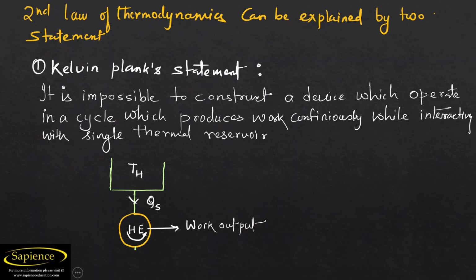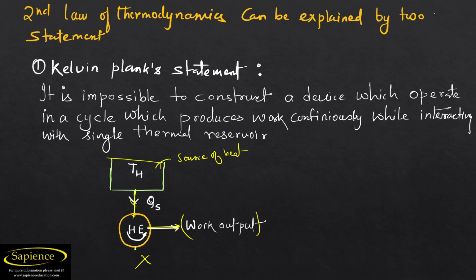Now we will come to the statements of the second law of thermodynamics. The second law of thermodynamics can be explained by two statements. The first statement is Kelvin-Planck's statement. It is impossible to construct a device which operates in a cycle and produces work continuously while interacting with a single thermal reservoir. Let us consider this is the high temperature source of heat, and there is no sink at all, so it will continuously take the heat and convert it into work energy.